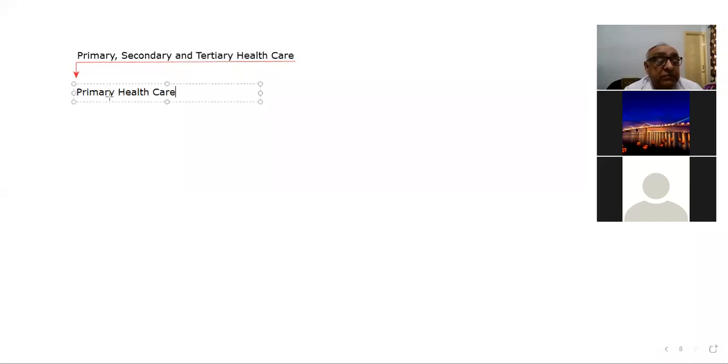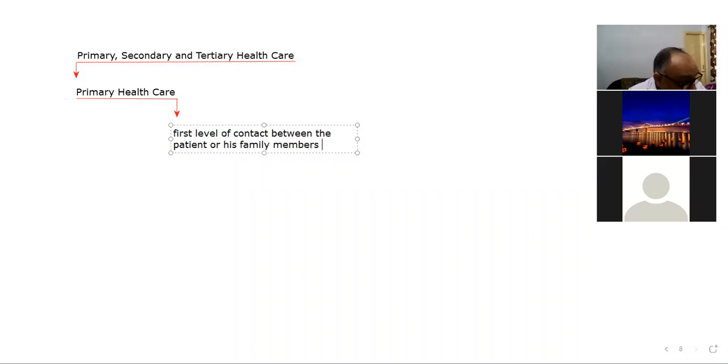As regards primary healthcare, we can say this is the first level of contact between the patient or his family members and the health system.